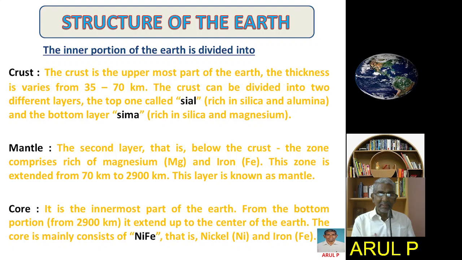The next layer is the mantle, the second layer, below the crust. The zone is rich in magnesium and iron, and extends from 70 km to 2,900 km. This layer is known as the mantle. The bottommost layer is called the core. It is the innermost part of the earth. From 2,900 km, it extends up to the center of the earth. The core mainly consists of nickel and iron.